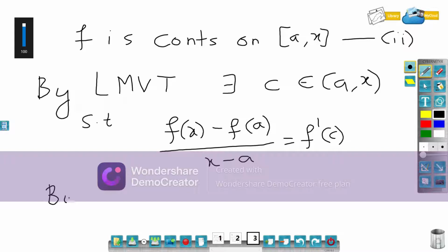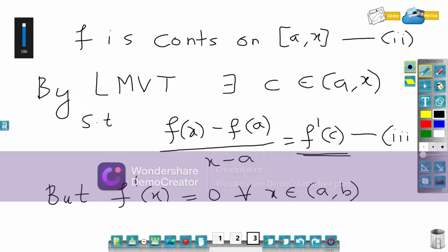But it is given that f dash x is 0 for all x belongs to open interval a comma b. So definitely f dash c must be 0. Let's call this 3.